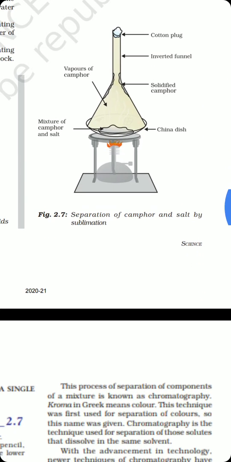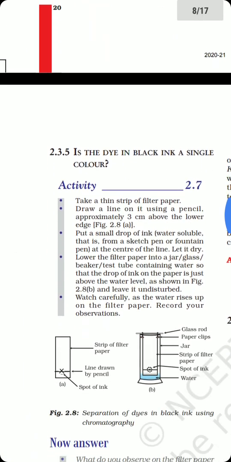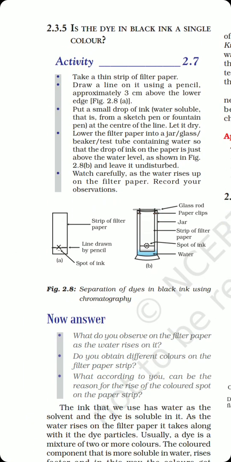Alright, so sublimable substances can be separated in this way from the non-sublimable substances. ये प्रोसेस तभी वर्क करेगा गाइस जब आपके मिक्सचर में दो में से एक कंपोनेंट सब्लिमेबल है और दूसरा सब्लिमेबल नहीं है. Remember this thing.